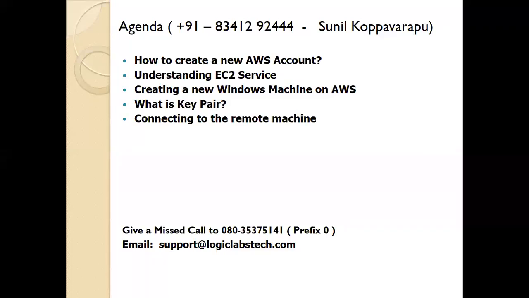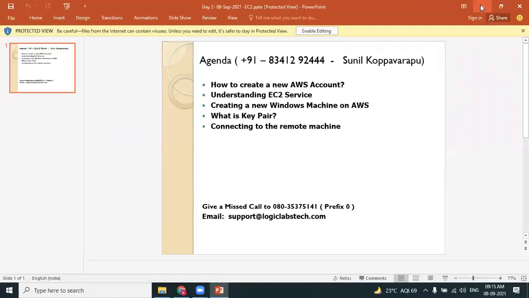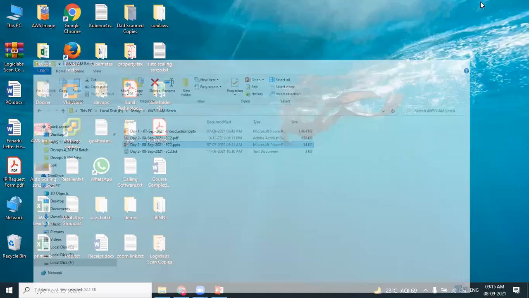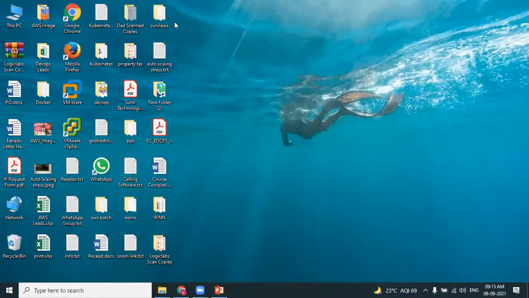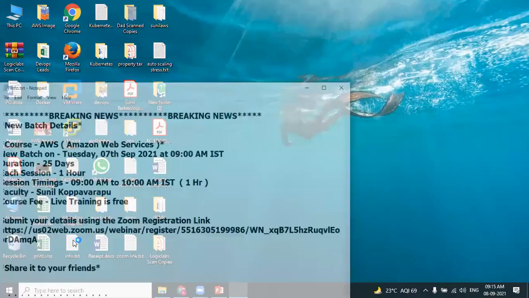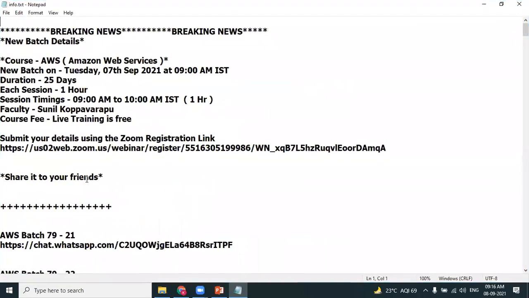In that case, can you please give me any other link to join? Both are full actually. Okay, as of now you're not part of the WhatsApp group. Yes. Give me a minute. You're from which city? I'm from Hyderabad.